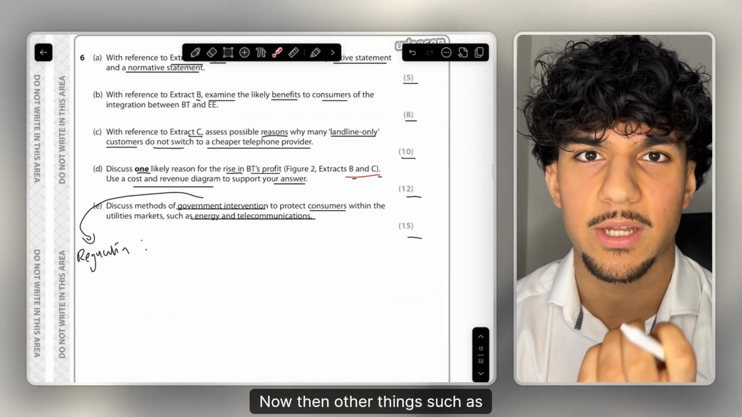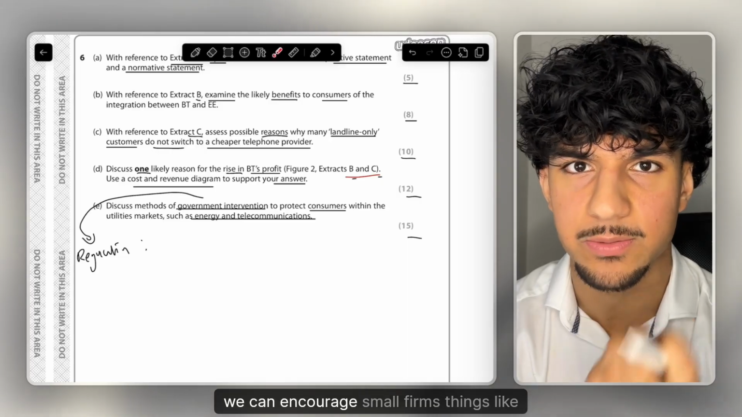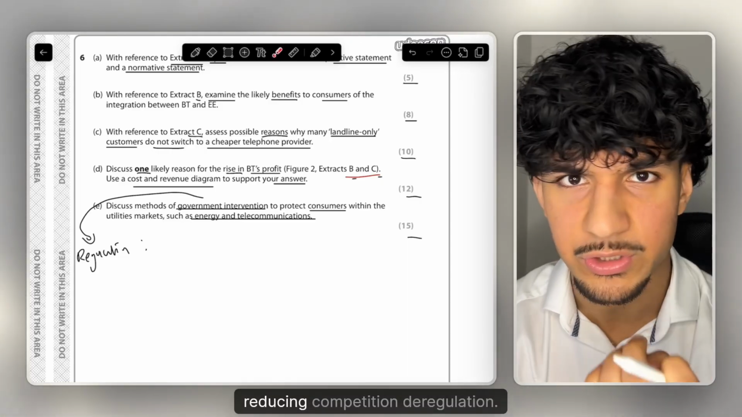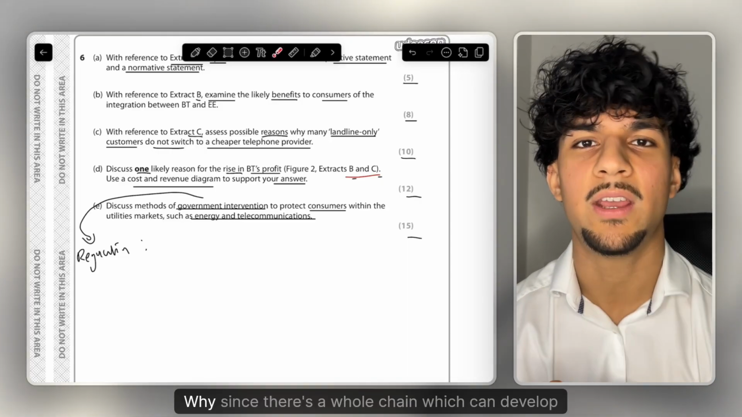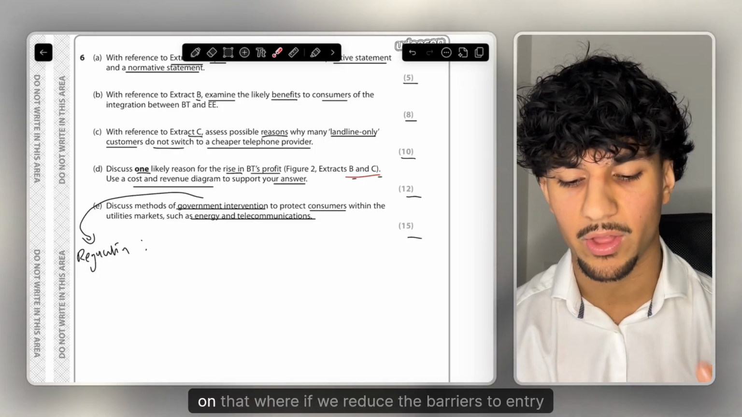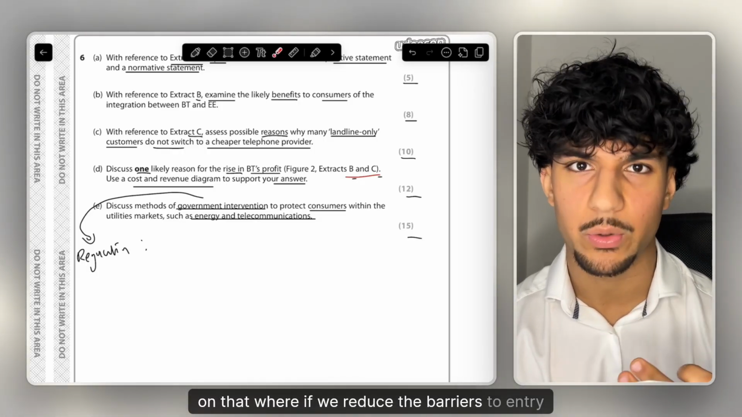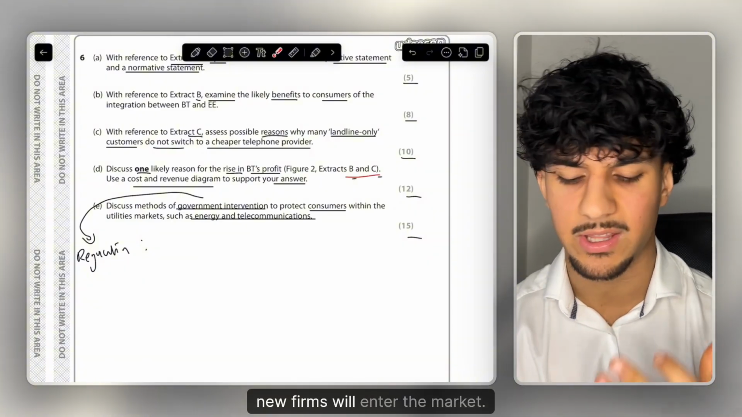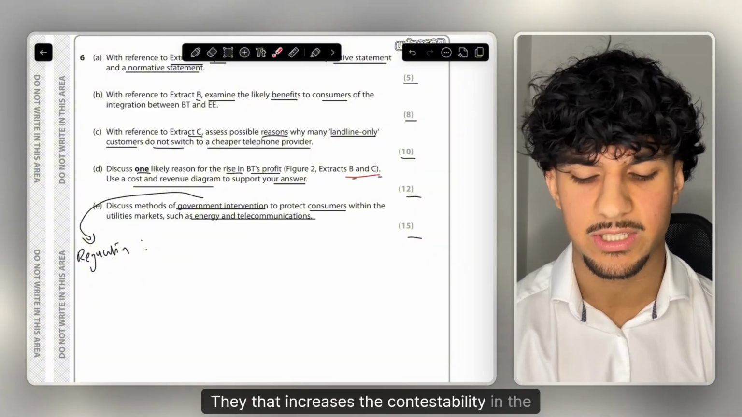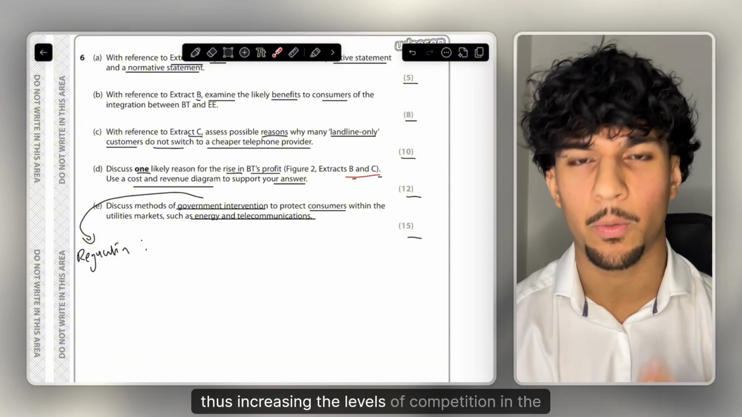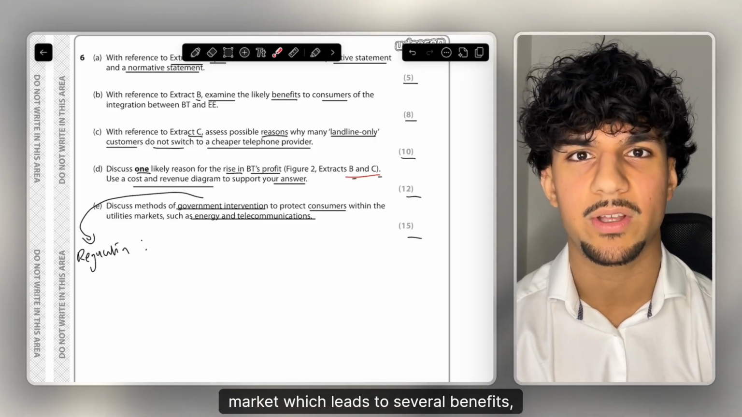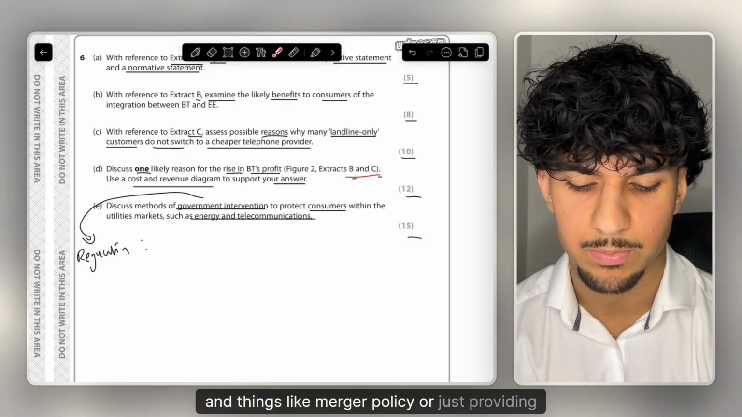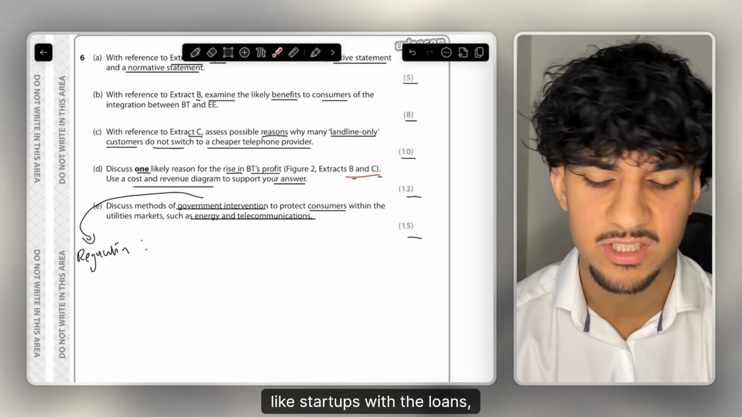Then other things such as how we can encourage small firms and increase competition through deregulation. There's a whole chain of analysis you can develop on that: if we reduce the barriers to entry in markets such as energy and telecommunications, new firms will enter the market. That increases the contestability of the market, thus increasing the levels of competition, which leads to several benefits. And there are things like merger policy, or just providing startups with loans.